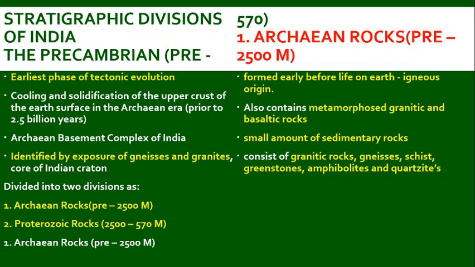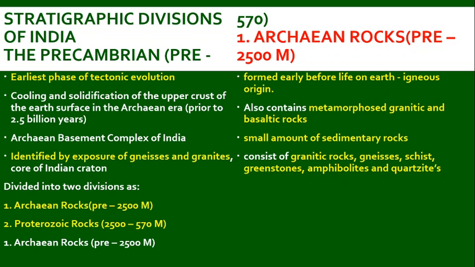The stratigraphic divisions of India, the Precambrian age. Here we have a pre-age, which means from the period of formation till 570 million years, and it is classified as the Precambrian age. Under the Precambrian age, we have Archean rocks, which are dated up to 2500 million years.